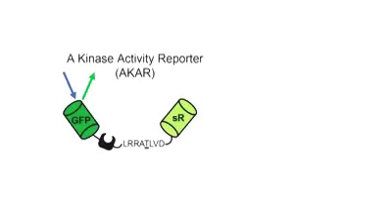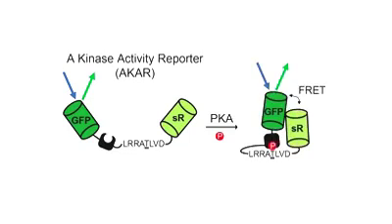Our approach is based on a sensor called A kinase activity reporter, abbreviated as AKAR. AKAR is a substrate of PKA. When AKAR is phosphorylated by PKA, its conformation will change from an open state to a closed state, pulling two fluorophores at two ends of the sensor close to one another. This changes the type of interaction between the two fluorophores into a fluorescence resonance energy transfer, or FRET, which can